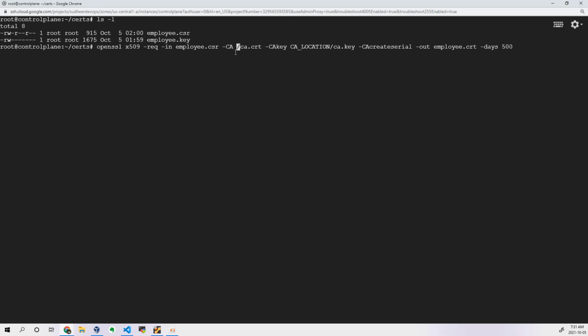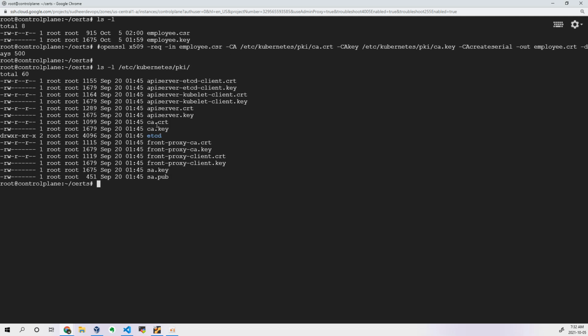Okay, it is under /etc/Kubernetes/PKI. It is under this particular location, and here also I need to give the location /etc/Kubernetes/PKI. So this is the command. First of all, let me show that without executing it. /etc/Kubernetes/PKI. You can see the certificates ca.crt and ca.key.